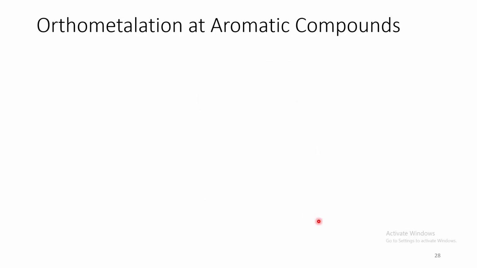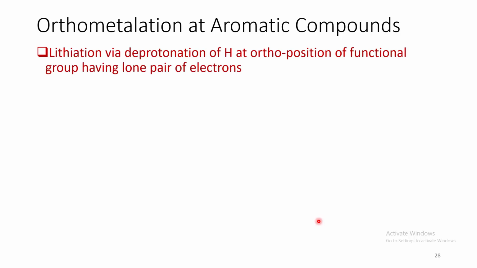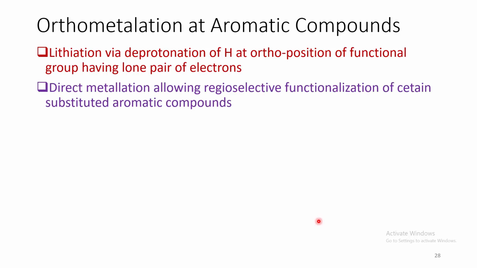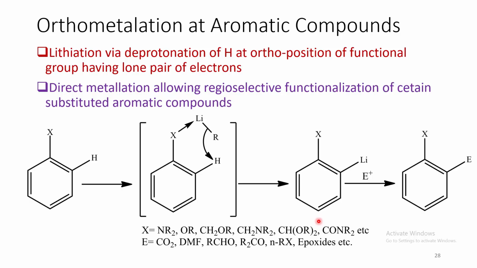Then, next, we come to another important point, that is orthometallation of aromatic compounds. Lithiation happens by deprotonation of the hydrogen atom at the ortho position of a functional group having a lone pair of electrons. This is a strategy of direct metallation that allows regioselective functionalization of certain substituted aromatic compounds.